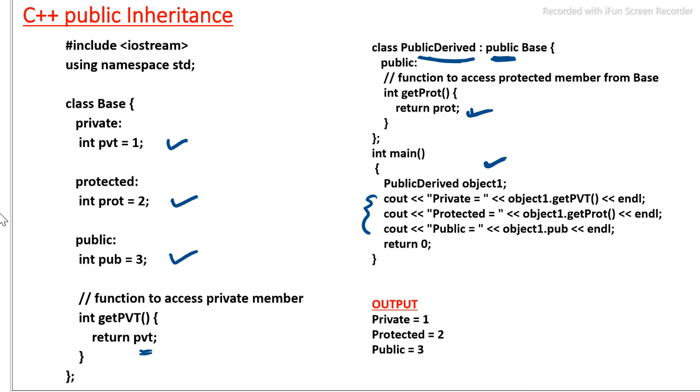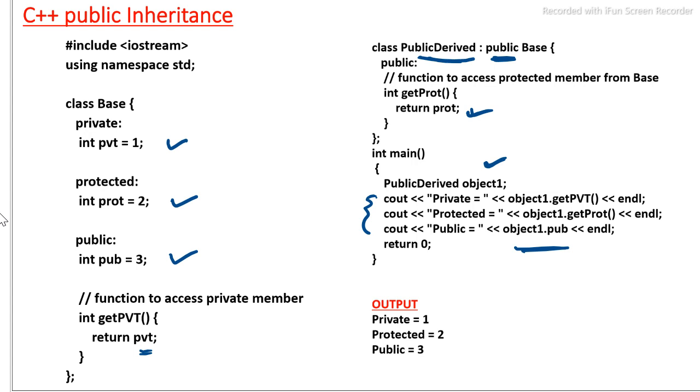Similarly, to print the protected value, just call the get prot function which is present in our derived class public derive, and object dot get prot will return the protected value. Similarly, the public value, that is pub equal to 3, can be accessed directly because it is a public value, so we can access it directly.